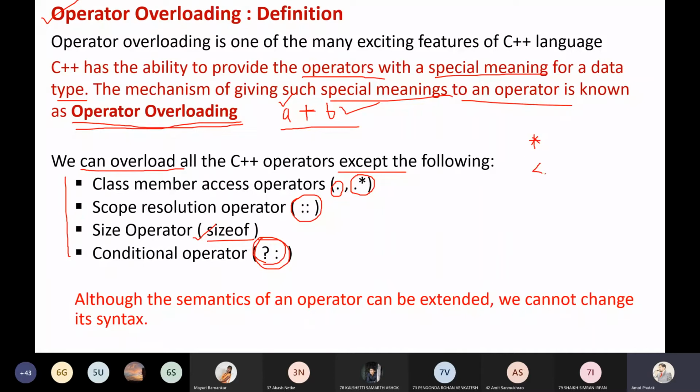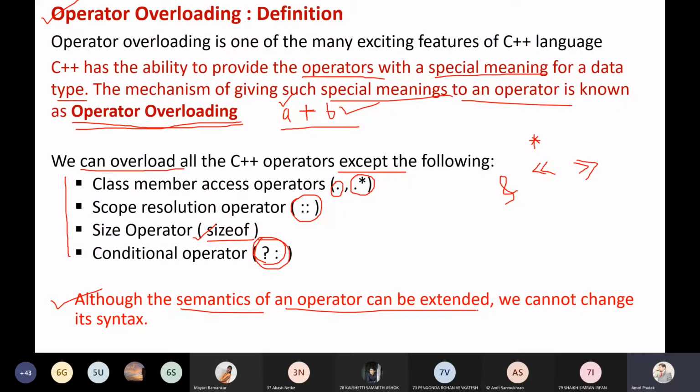I can even overload the operator that we consider as ampersand. You can consider it as logical and, depending upon what operation we are performing, so it is possible to overload this operator. Read this statement, the last point I have mentioned here: although the semantics, which is the meaning of an operator, can be extended, we cannot change its syntax.